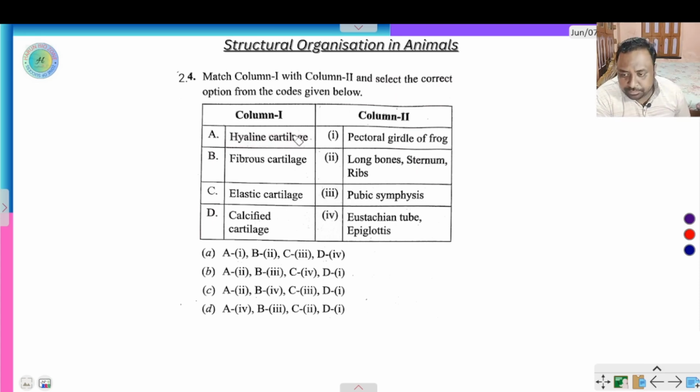Next question, match column 1 and column 2 and select the correct option from the codes given below. Hyaline cartilage, fibrous cartilage, elastic cartilage, calcified cartilage.